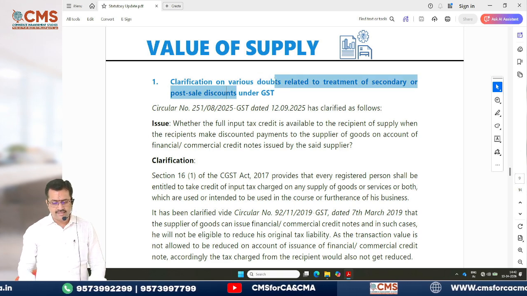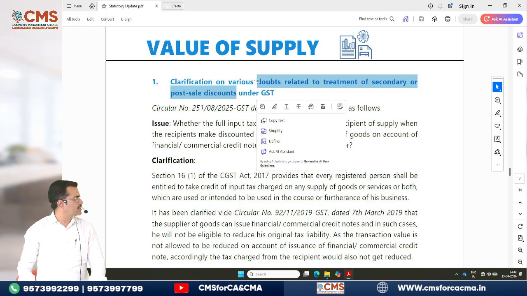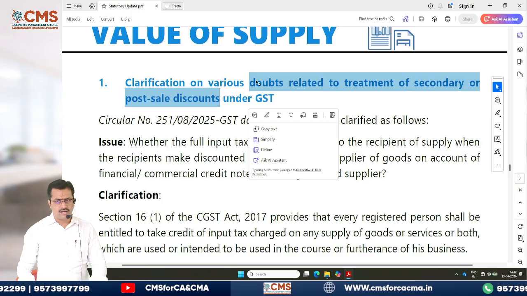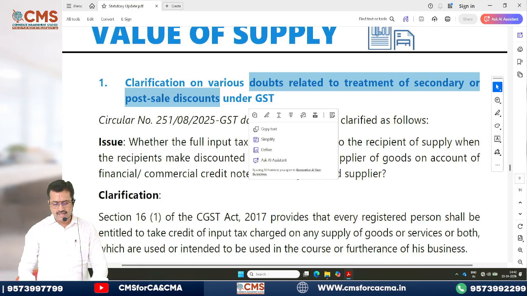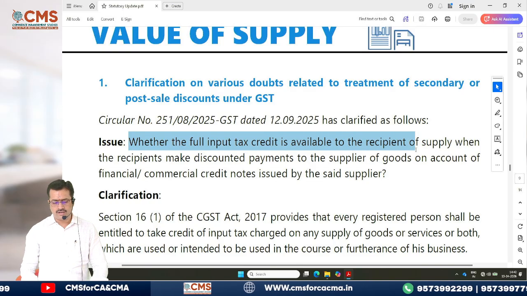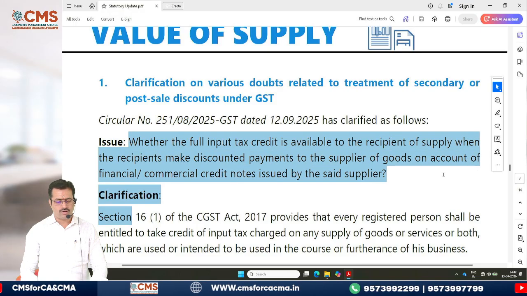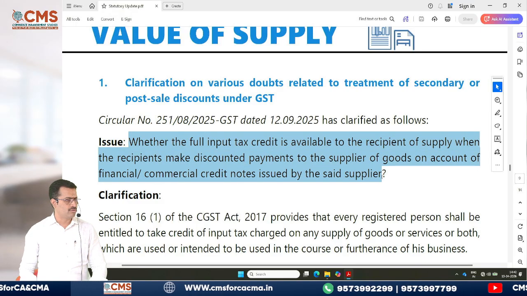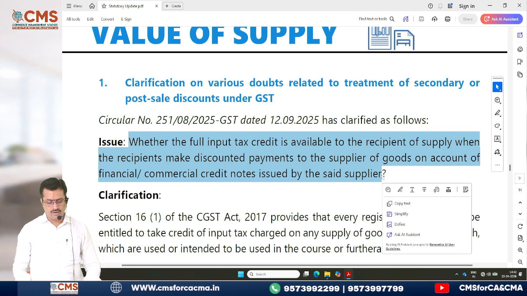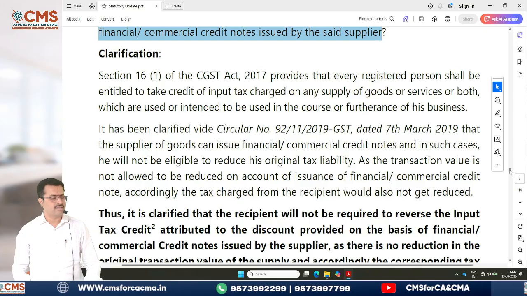Clarification on various doubts relating to treatment of secondary or post sales discount. I think it is clear now. Secondary or post sales discount under GST. So what is the clarity? The issue is whether full input tax credit is available to the recipient of supply when the recipient makes discounted payment to the supplier on account of financial or commercial credit notes issued by the supplier. Credit notes issued by the supplier, he's saying. Now clarification. The law has already given clarification. Let's see what clarification the law has given.